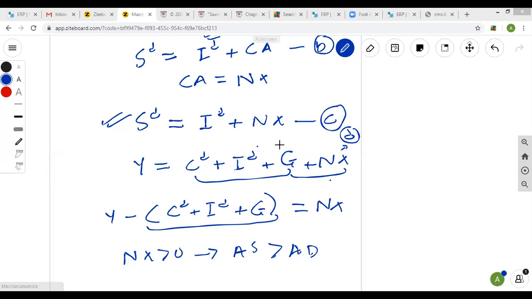So do you got the idea that in a year, this is known as absorption, this aggregate demand: the desired consumption by domestic individuals, the desired investment by businesses in the country, and government purchases, adding all three, is equal to desired absorption. If the current production is greater than the desired absorption, which is equivalent to saying that in a year aggregate supply is greater than aggregate demand, right, net export will be positive. It is equivalent to saying that current account will be in surplus, because we earlier said that current account is equal to net export, and positive net export means that current account is in surplus.